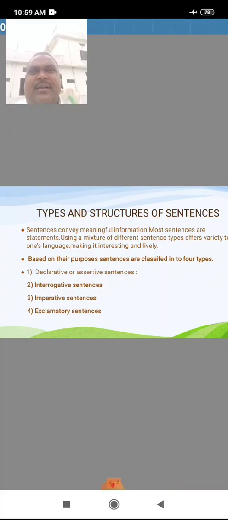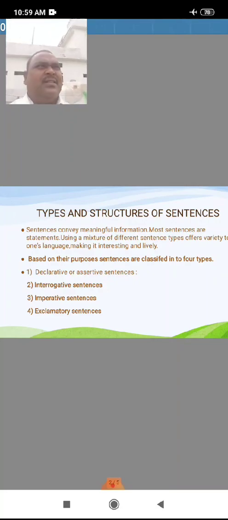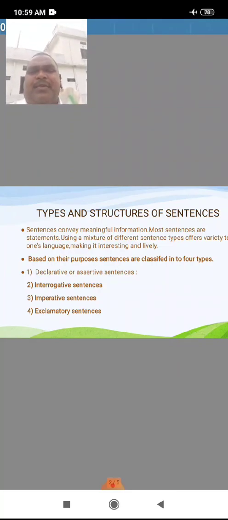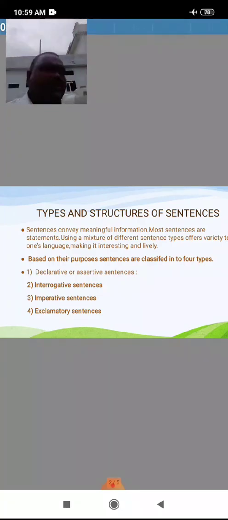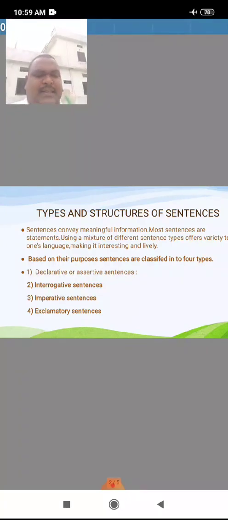Based on their function, sentences are divided into four parts. Number one is declarative or assertive sentence. Second is interrogative sentence. Third is imperative sentence. Fourth is exclamatory sentence.